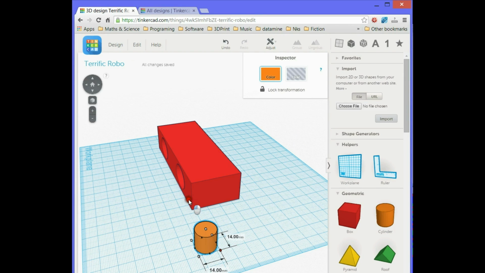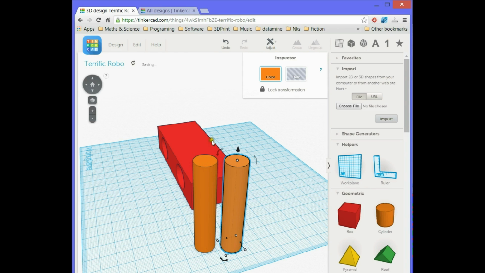So we'll make it a bit smaller than before, and taller. And this part can be the actual wheel.